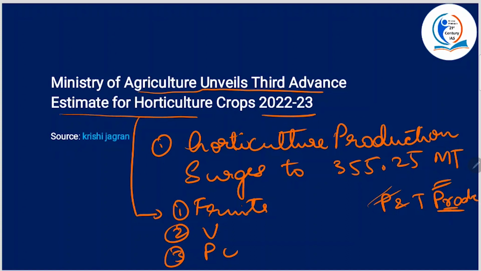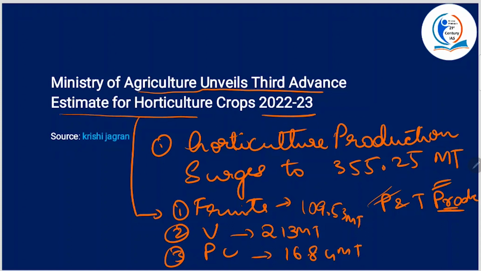Alright, and the fruits, actually it estimated that the fruit production is rising to 109.53 million tons. Alright, and similarly vegetable production is expected to reach 213 million tons, and plantation crops is set to grow commendably, and it is anticipated to increase to 16.84 million tons.